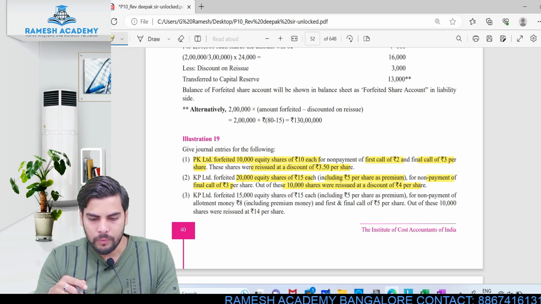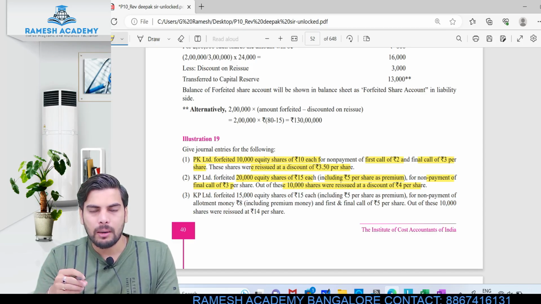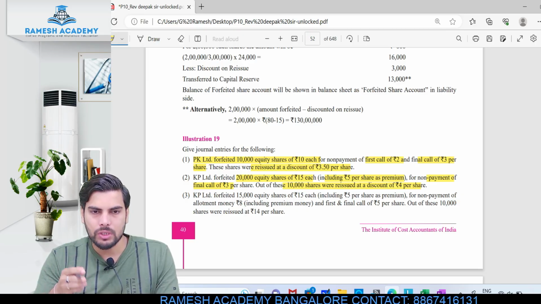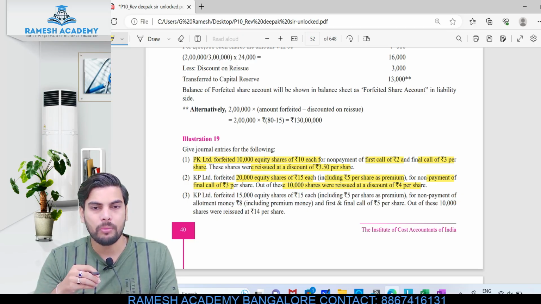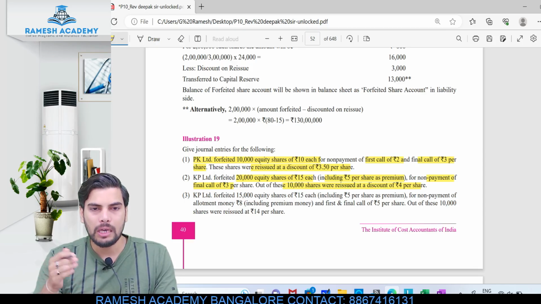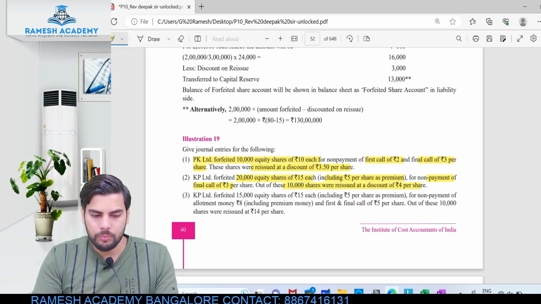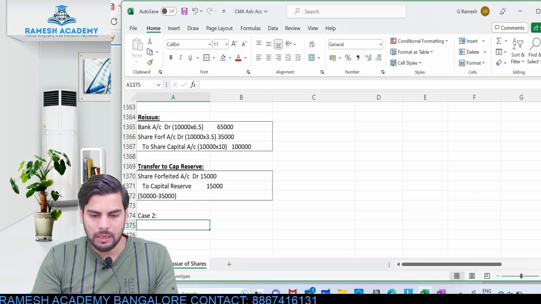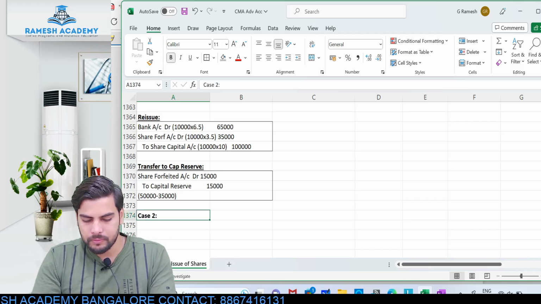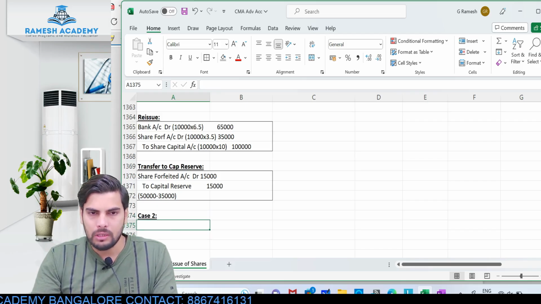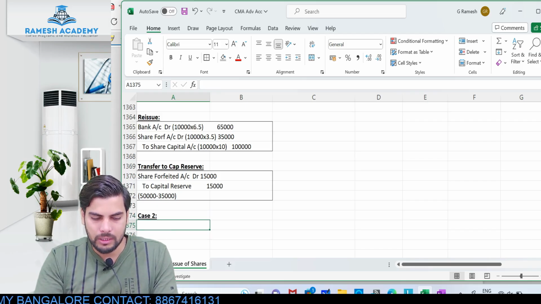Okay, so therefore, this particular company forfeited the entire 20,000 shares. Out of these 20,000 shares, how many shares are being reissued? Only half of the number. Okay, that is only 10,000 shares are reissued at 4 rupees per share. Very simple example. If you guys would have understood the logic or the concept, all these stuff would be very simple for you guys.